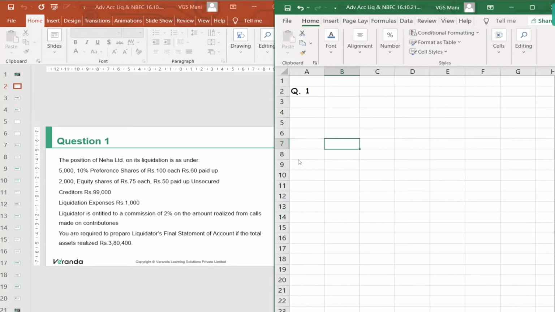Okay. Yeah. Others? Meenakshi, 3,80,400 total assets.